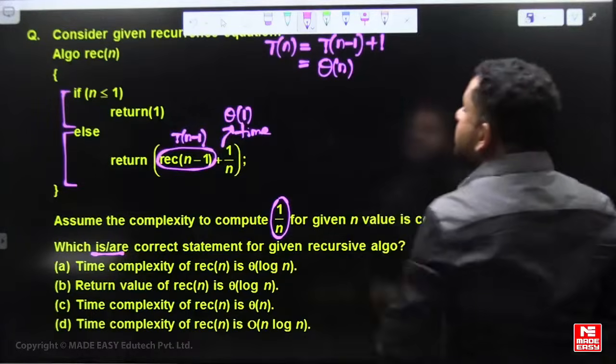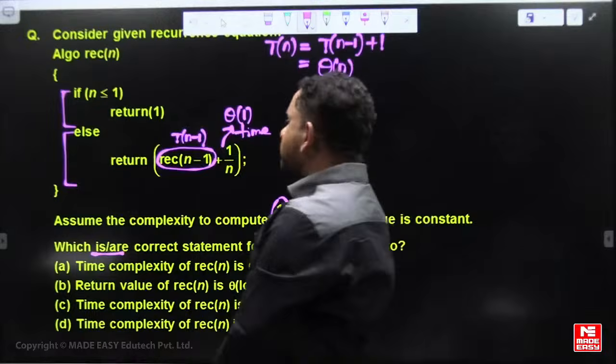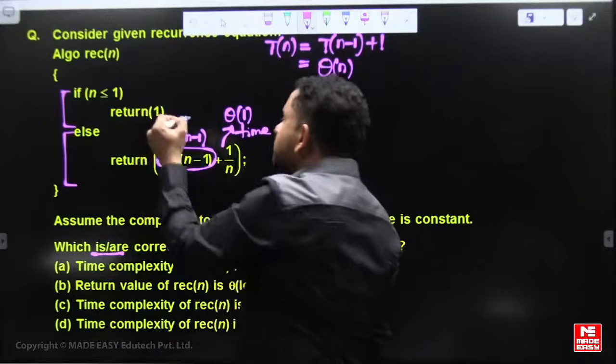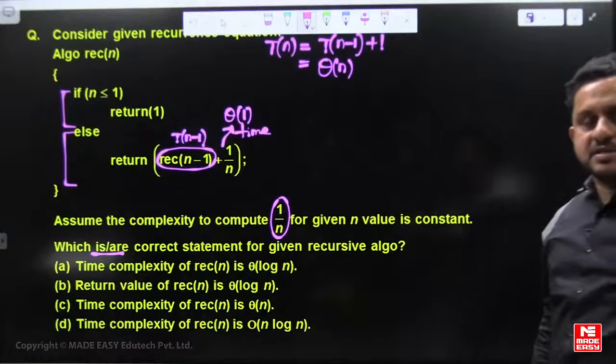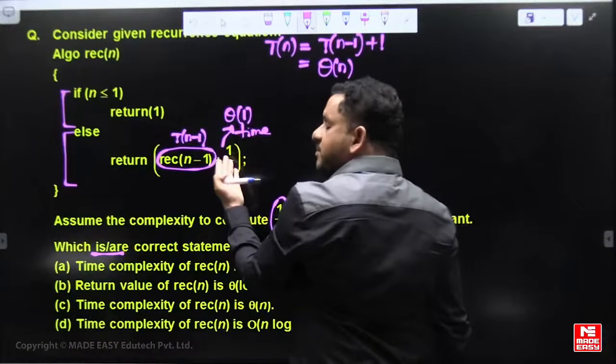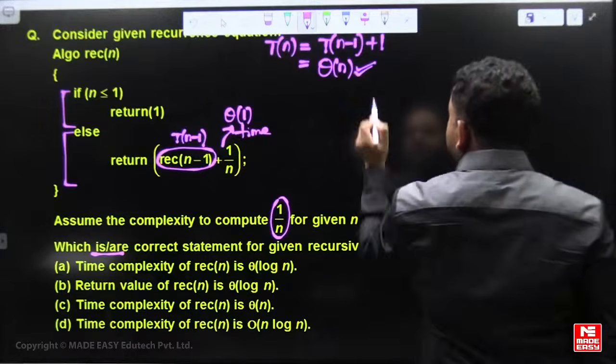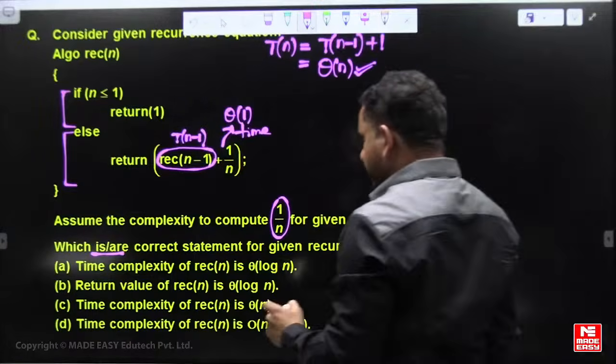So the time complexity is order of n. If the excess cost taken by each recursion is constant, the time complexity equals the number of recursive calls. In the recursion tree of n levels, n recursive calls are required, and each recursive call requires constant time. So the total time complexity is order of n.